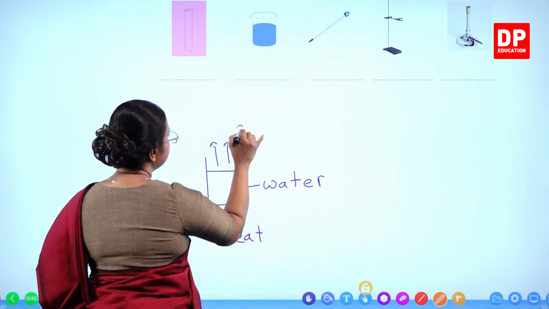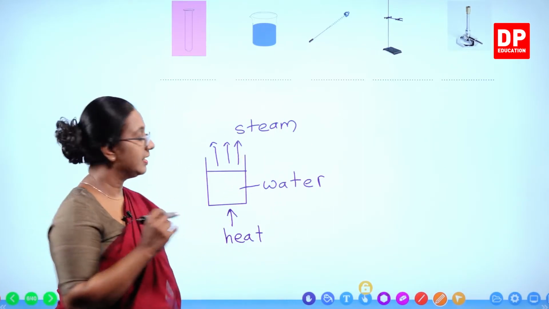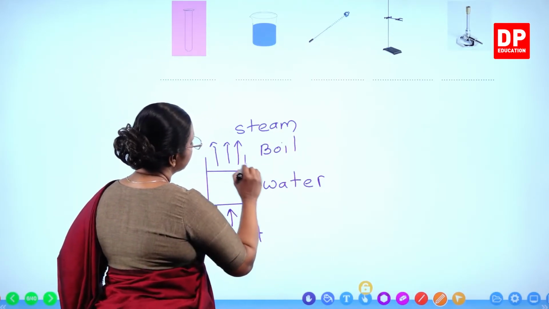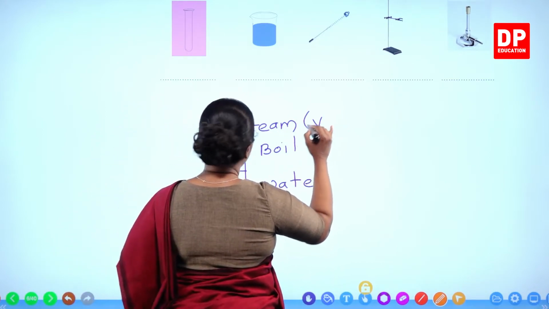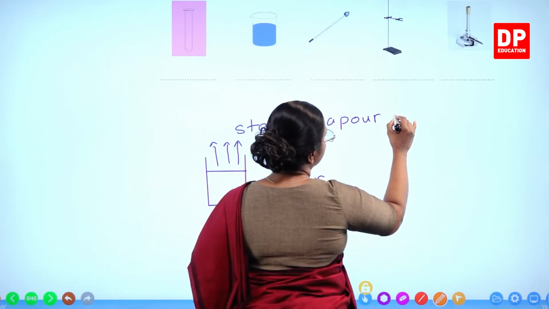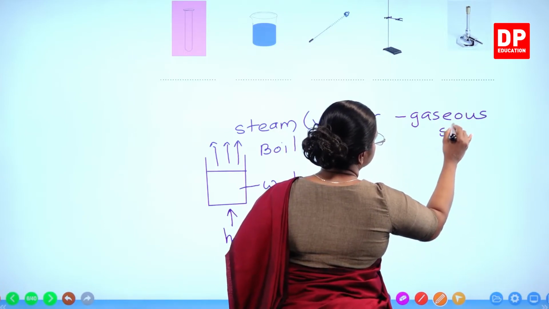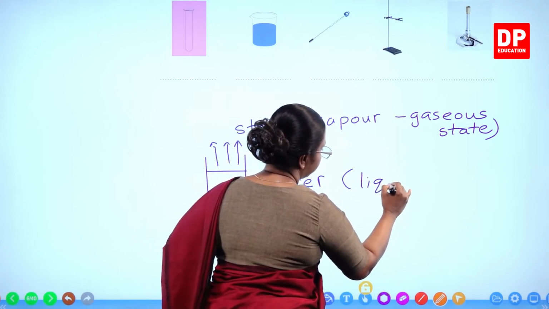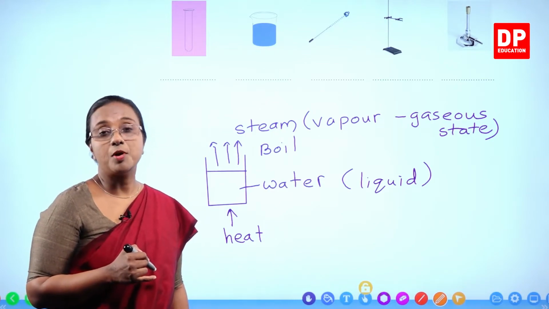When it starts to boil, steam will be released. Vapor is the gaseous state. This is the liquid state. This particular temperature is what we call the boiling point.